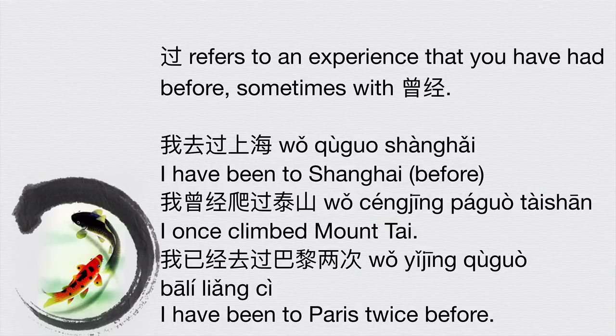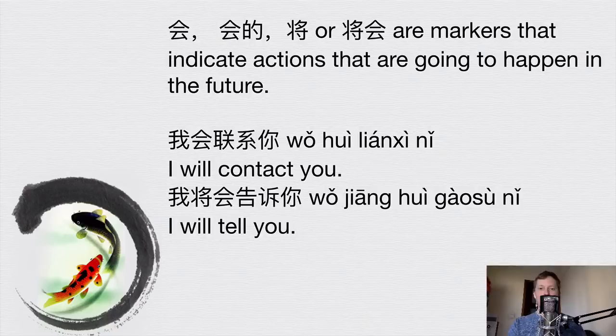我已经去过巴黎2次. I have already been to Paris twice before. So again, 过 is suggesting that you've had this experience before, and we've also got 已经, already, which suggests that this action happened in the past. We've also got a few characters and markers in Chinese which can sometimes indicate the future. Normally, 会, 的, 将 or 将会.